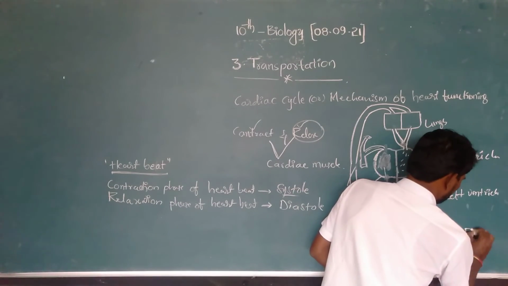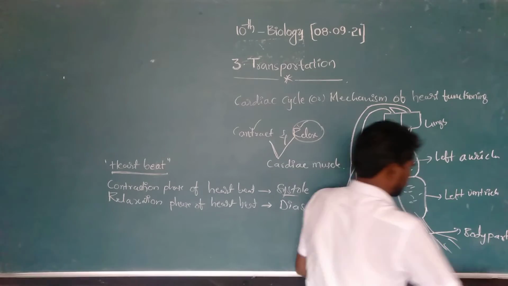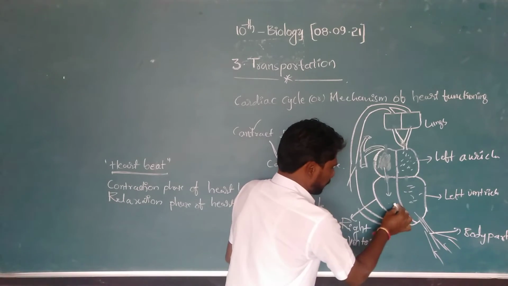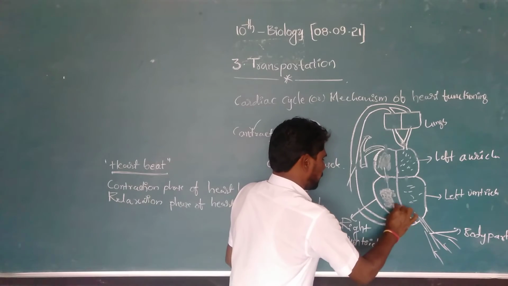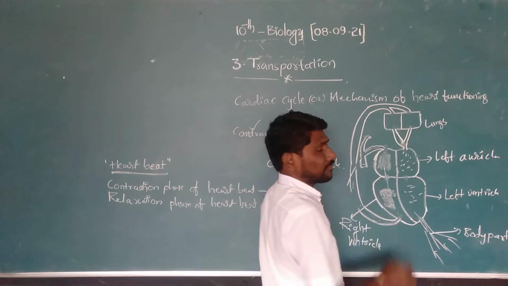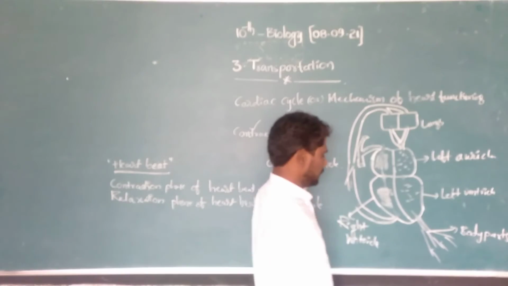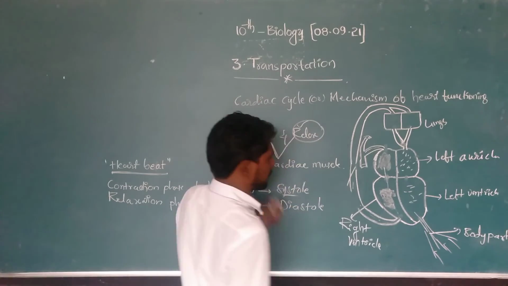The impure blood inside the right ventricle reaches the lungs for oxygenation. This is called the cardiac cycle.